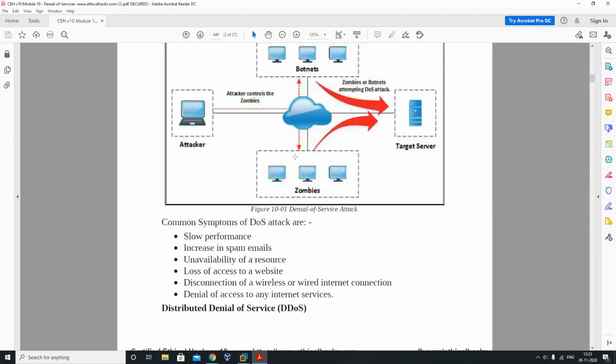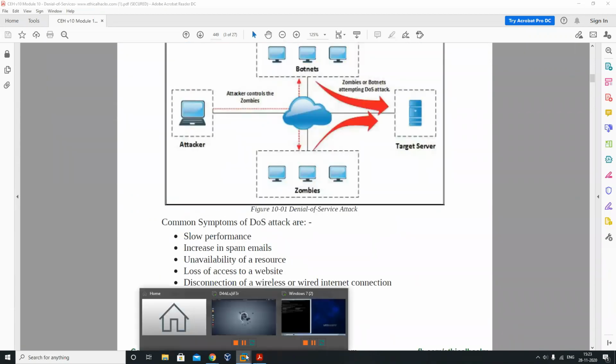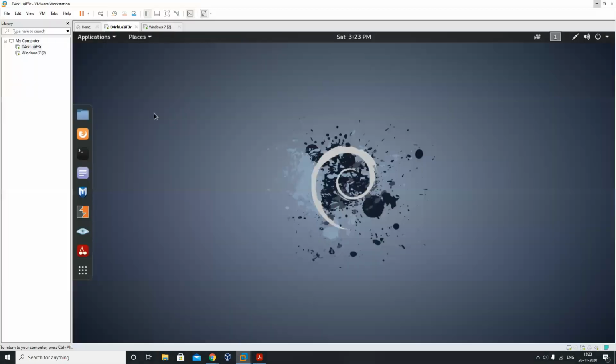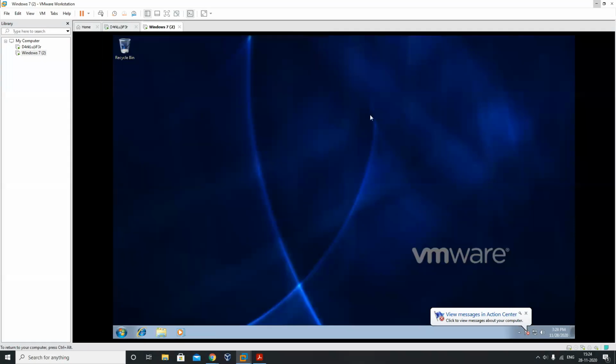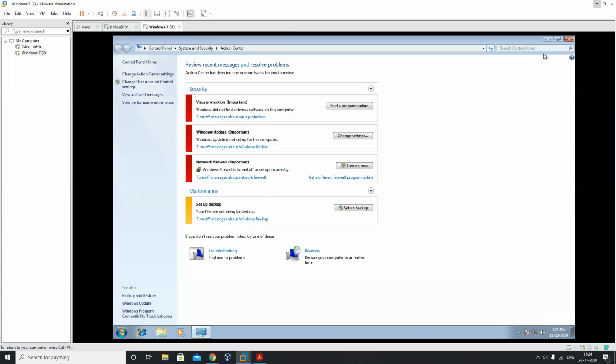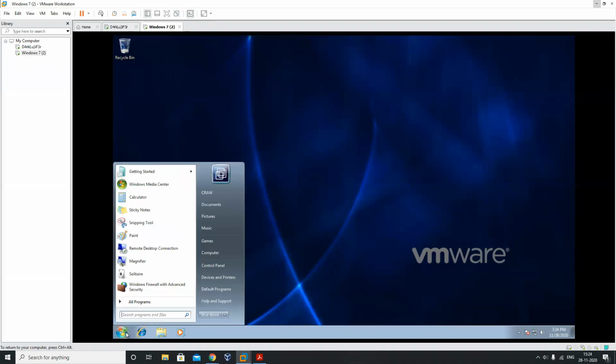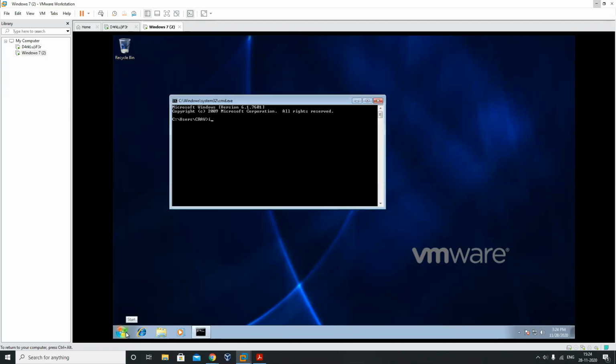Before that, let's have a look at how a denial of service attack looks. Over here, I have simply taken my Kali Linux, and I'm going to take my Windows 7 machine. You can see this is my Windows 7 machine. Let's check its IP address first of all. So ipconfig.